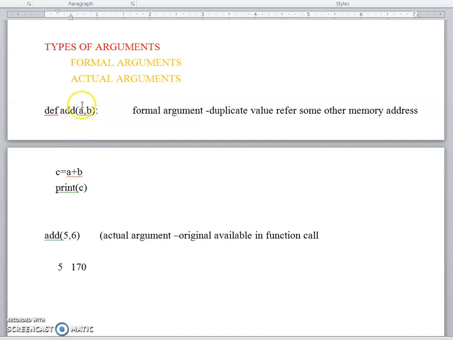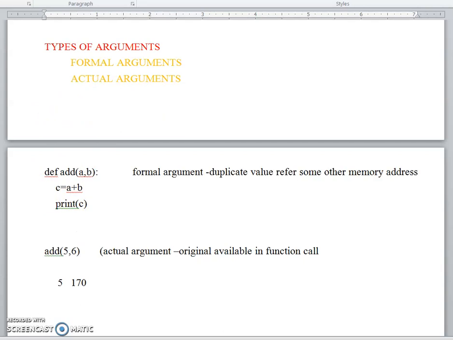If you try to change the formal argument, it will take a new address. Here I am passing 5 and 6, so A will receive 5 and B will receive 6, and they will be added. I have given this program only to demonstrate what the formal argument and the actual argument are.